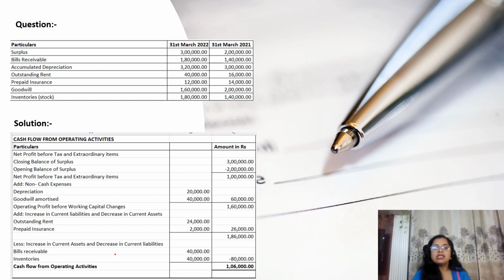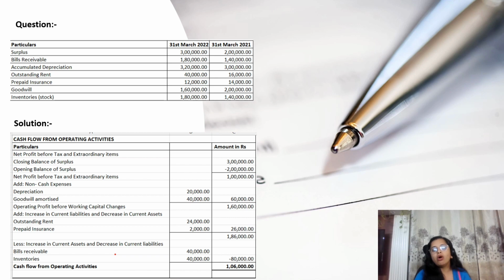Previous year the balance was 2 lakh, and this year the balance is 1 lakh 60 thousand. That means 40,000 is amortized. So we will add it back to our profit to arrive at the cash flow position. So we'll add both of the items, depreciation and amortization. Then our profit is 1,60,000.